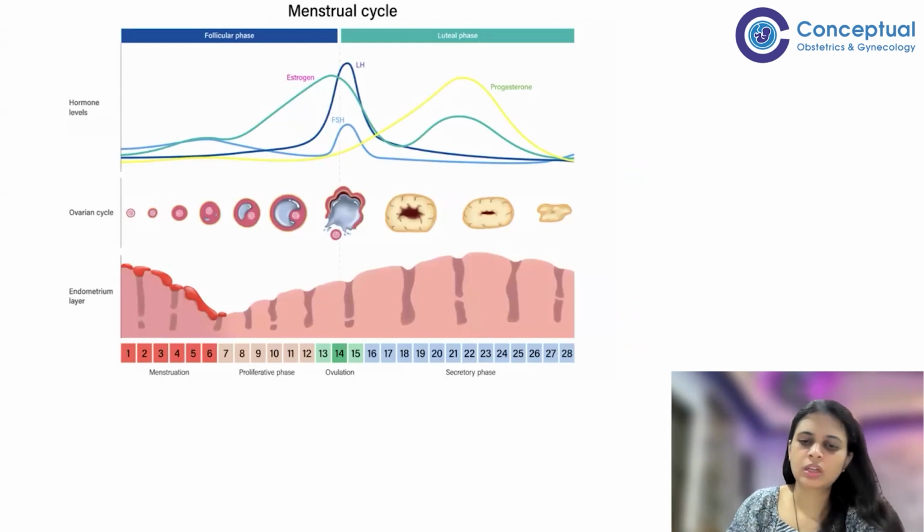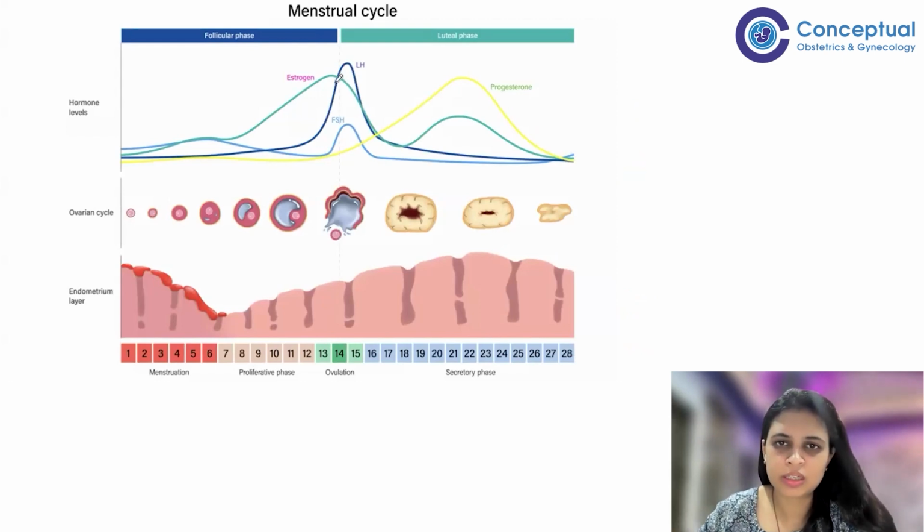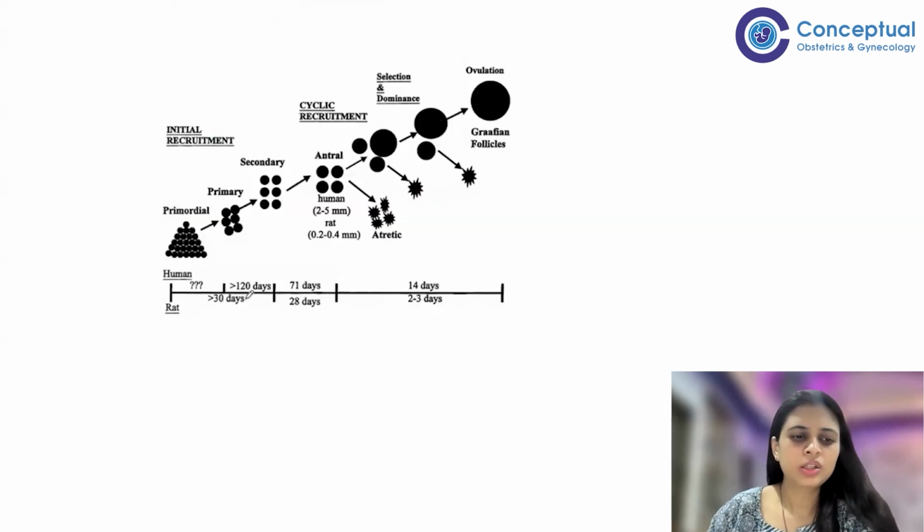So, now, once LH surge causes ovulation, here you can see, this is the estrogen. This is where the LH surge is happening. And at the same time, ovulation is happening. So once this LH surge occurs, ovulation is triggered. The journey of ovulation begins during the late luteal phase of the previous cycle.